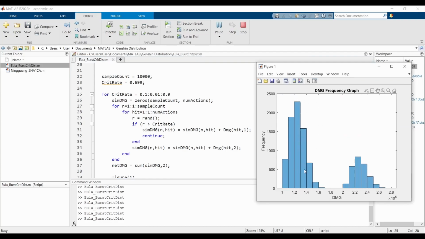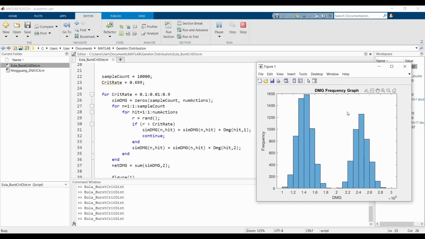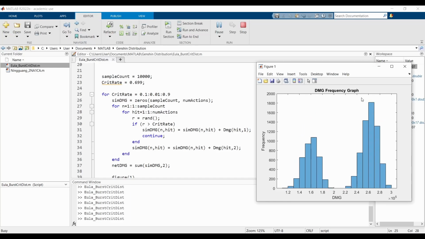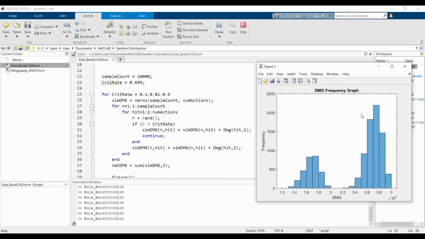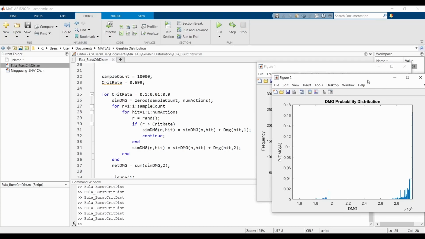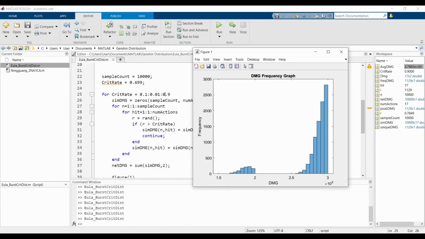So we have low crit rate right now, and we can see at some point, oh, we're getting closer to 50%, and maybe this is about 50%, now it's going above 50%, and it may be 80, or maybe 70, 60, now we're about 90, and you can see that there's a difference between the two. This is what happens as your crit rate increases. Your distribution on the lower end is going to, well, increase. But hold on.